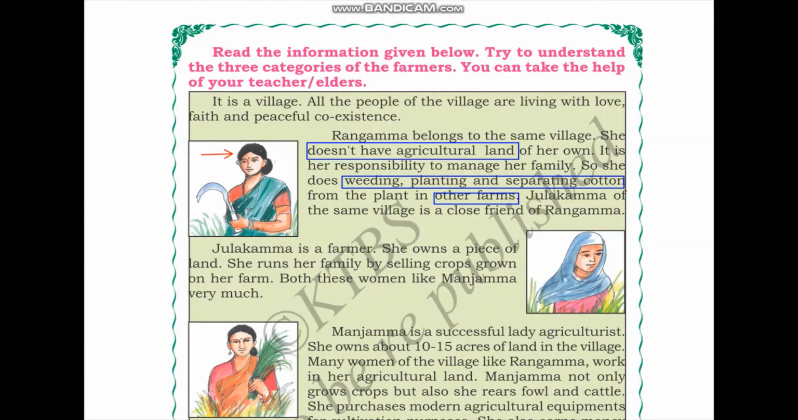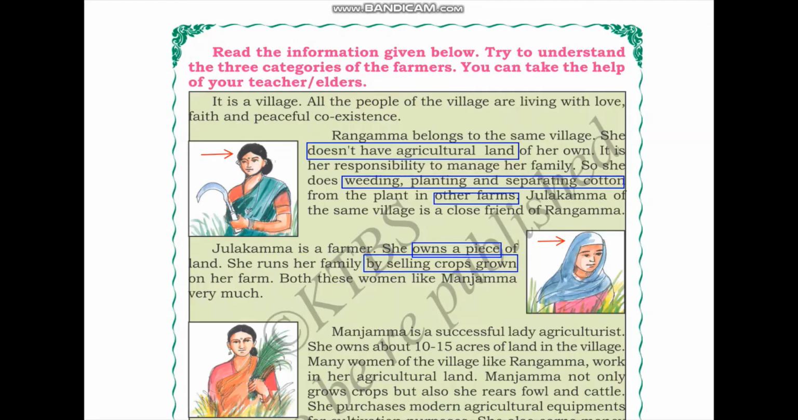Julakamma of the same village. So, Julakamma of the same village is a close friend of Rangama. This is Julakamma. Julakamma is a farmer. She owns a piece of land. Therefore, she owns a piece of land. She runs her family by selling crops grown in her farm. So she runs her family by selling crops that are grown on her farm.